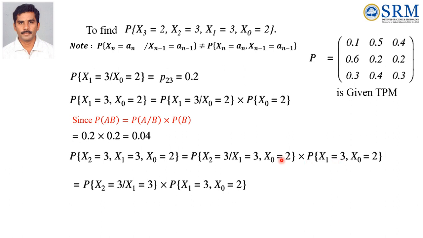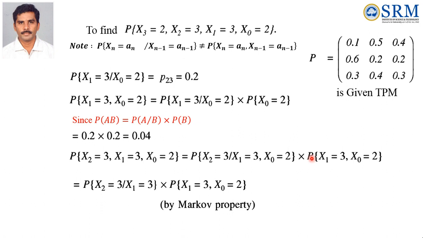Now by the concept of the Markov chain, by the Markov property, what is the Markov property here? It is the future state. This is the present state, this one is the past state. To find that future state, only the present state is enough. We can omit the past state. Therefore, we can omit that x0 equal to 2 in the next step. See here, there is no x0 equal to 2 here. That is the probability of x2 equal to 3 given x1 equal to 3, but we can omit that x0 equal to 2 by the Markov property.